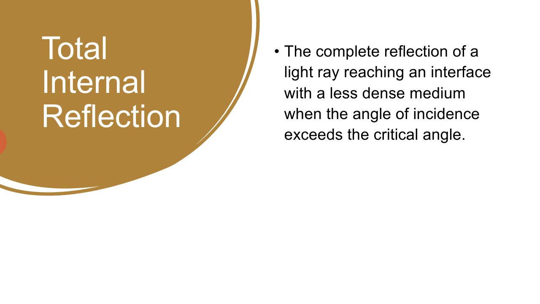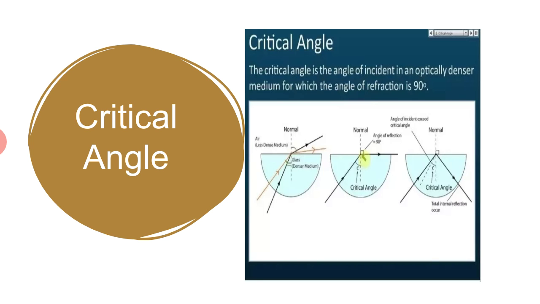The critical angle is the angle of incidence at which the refracted ray just gets out of the block at 90 degrees and most of the rays are reflected. You can say the critical angle is the angle of incidence in an optically denser medium for which the angle of refraction is 90 degrees.